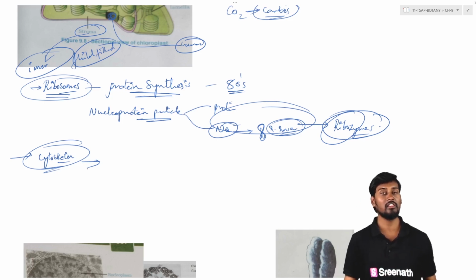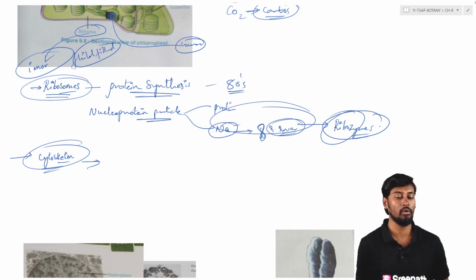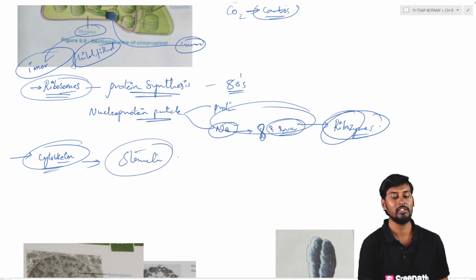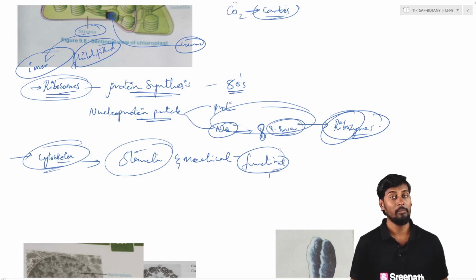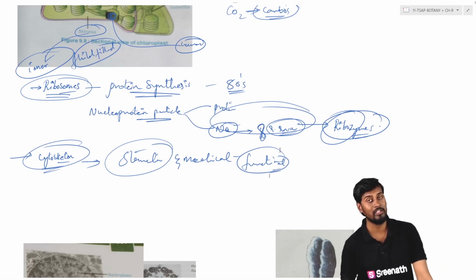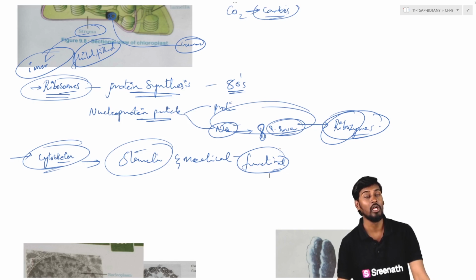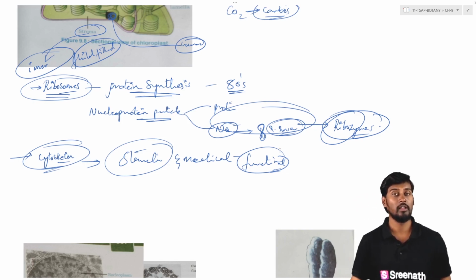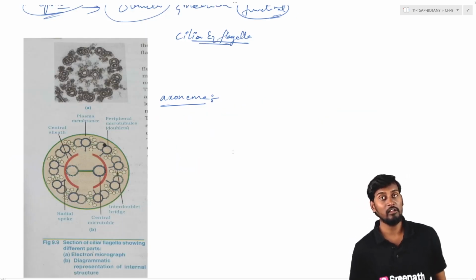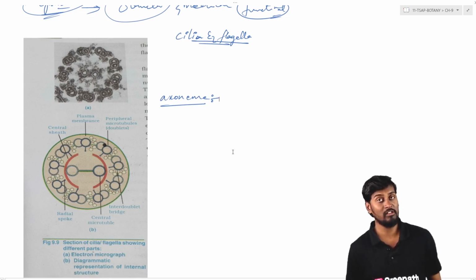So the cytoskeleton plays a major role in providing structure, mechanical support and functional role to the cell. They are involved in contraction and relaxation, just as muscular contraction and relaxation occur, and thereafter they are involved in the contraction process of the cell. Coming to the flagella and cilia, they are majorly involved in the motility of the organism and also in the attachment of the organism onto the substratum.